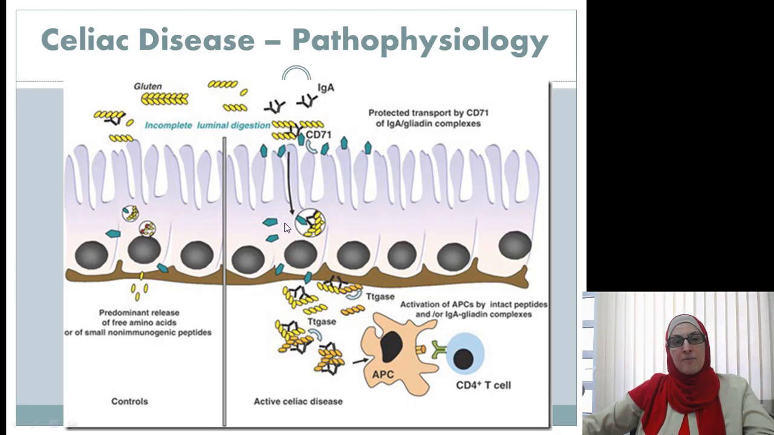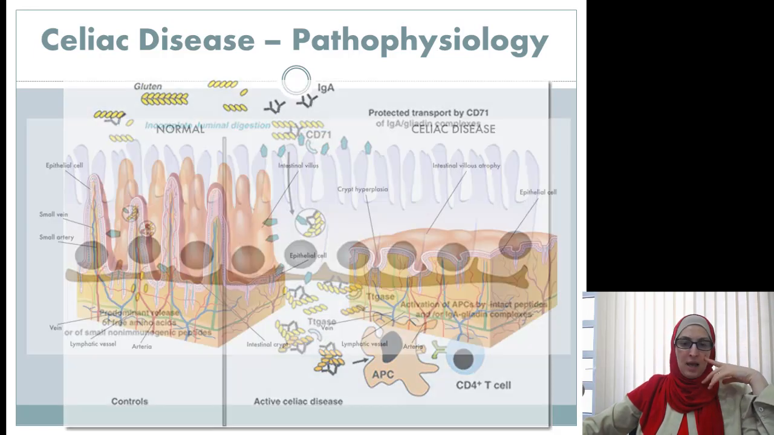So having this problem, either the leaky gut or missing certain enzymes that tend to degrade the gliadin, would initiate an inflammatory reaction. So this is how celiac disease takes place, or one of the theories to explain the pathophysiology of celiac disease.